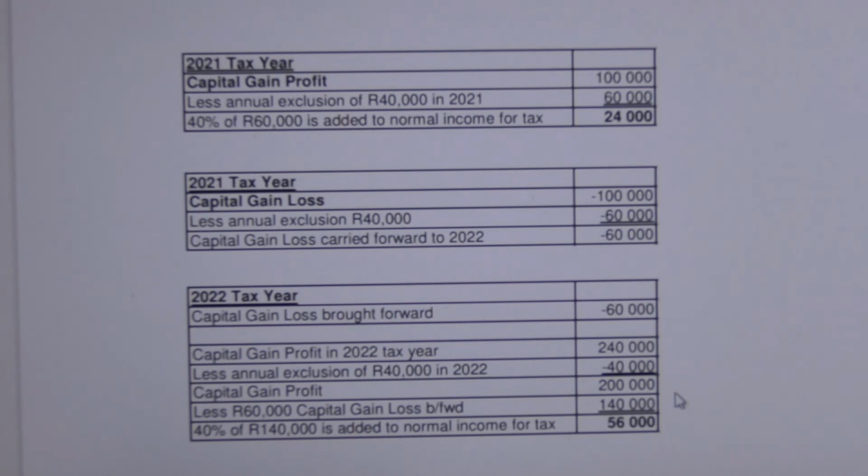It is important where in the calculation we subtract the brought forward loss. We cannot subtract the previous year's capital gain loss straight off the 240,000 capital gain we made this year, as the annual exclusion could be different from year to year, and last year's loss has already had an annual exclusion amount applied to it, so that simply would not be fair. SARS says we have to subtract the brought forward capital loss from this year's capital gain profit after we've subtracted this year's annual exclusion from this year's capital gain profit.